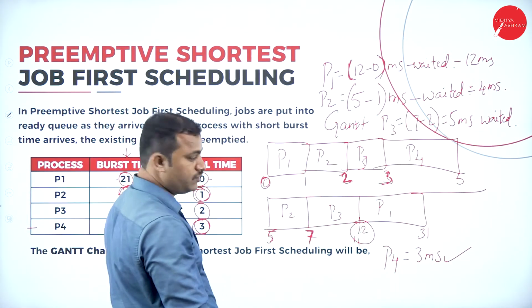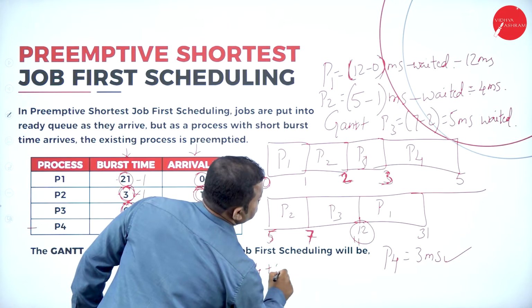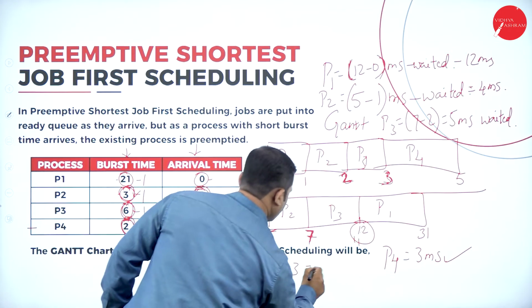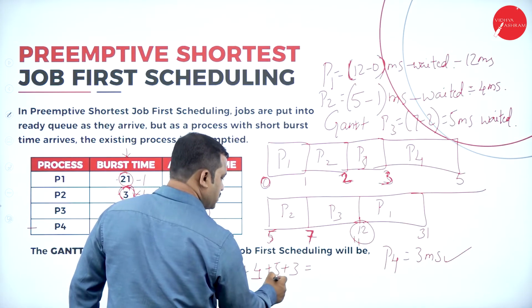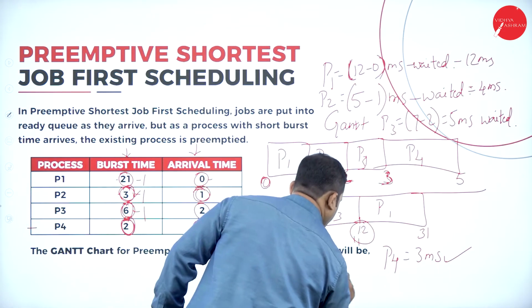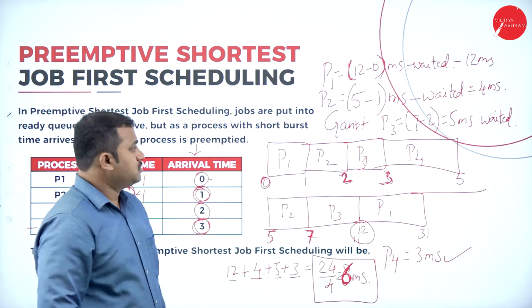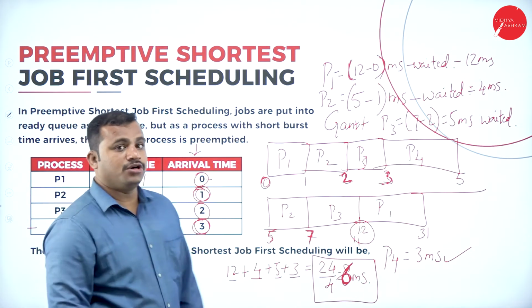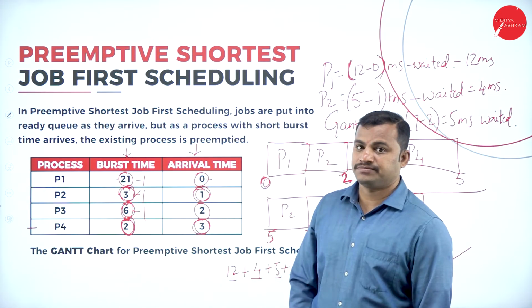If I take the average of these, that is 12 plus 4 plus 5 plus 3, that is equal to 12 plus 4, 16. 16 plus 5, 21. 21 plus 3, 24. 24 by 4. 4 6s are 24. 6 milliseconds. So, if preemptive shortest job first scheduling algorithm is used, it takes 6 milliseconds.